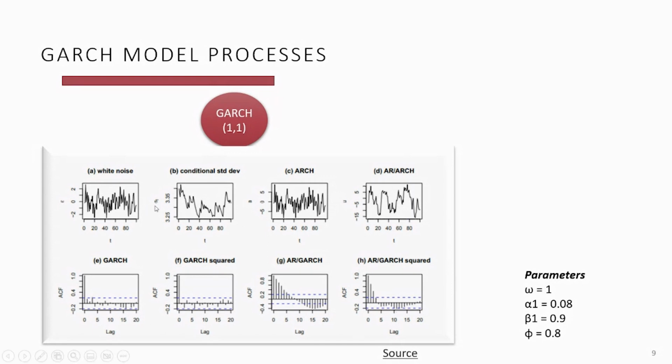I'll not walk you through all the steps which I talked about in the ARCH slides. Again, the process all remains the same. But I would like to stress an important point here. If you see the visuals from E to H here, the conditional standard deviation is not much bursted comparatively with the ARCH process. The bursting of the variance is very less comparatively with what we have seen in the ARCH one process visual. That's the key here of GARCH one modeling. And these are the parameters which we have used to solve this example of the GARCH one process.